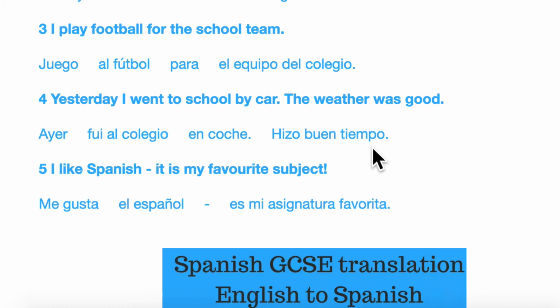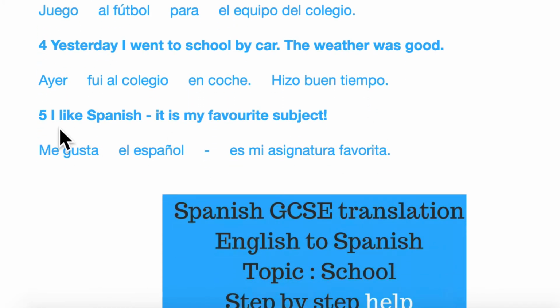Okay, I like Spanish, it's my favourite subject. I'm sure it's your favourite subject. It's clearly my favourite subject. And here we go. Standard me gusta. Me gusta el español. Make sure you put the word the in front of Spanish. We don't have it in English, but in Spanish they use it. So, me gusta el español and es mi asignatura favorita.